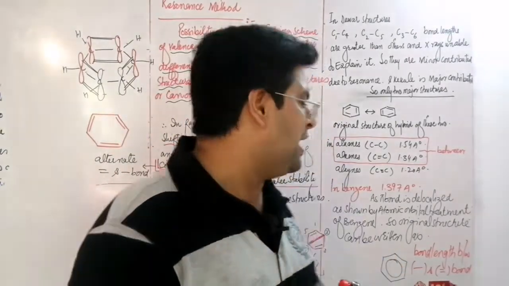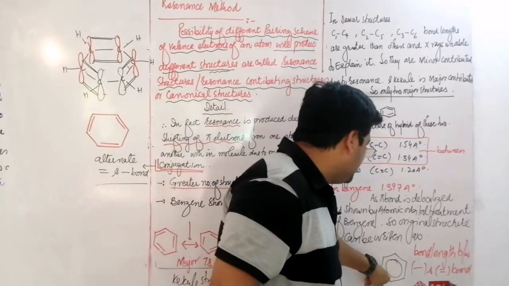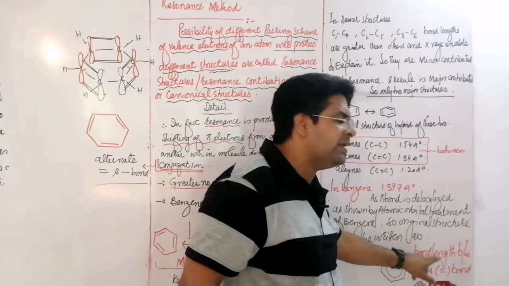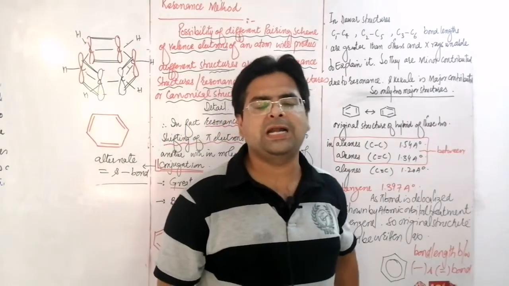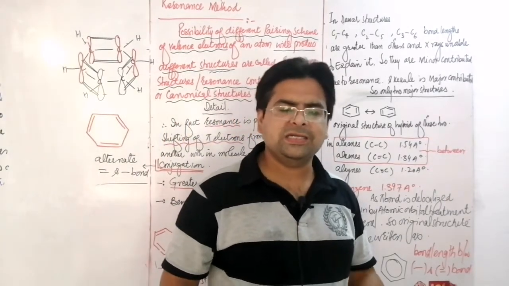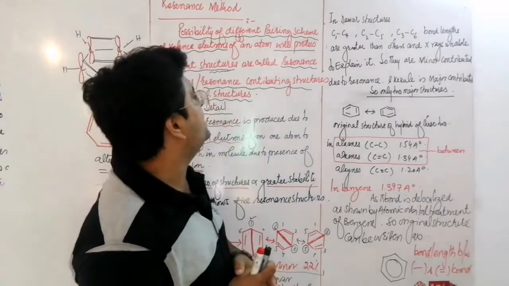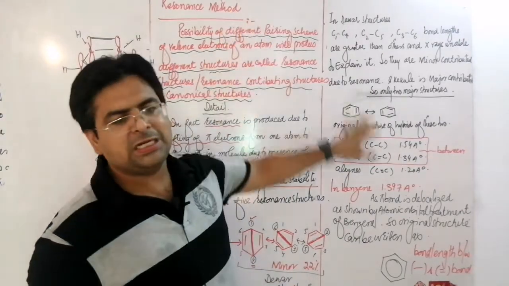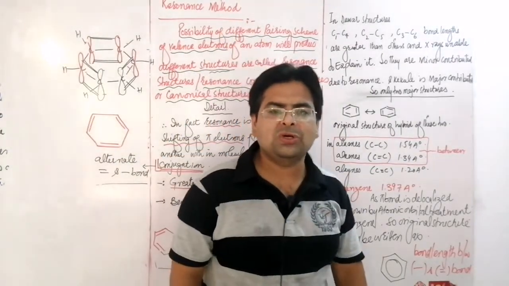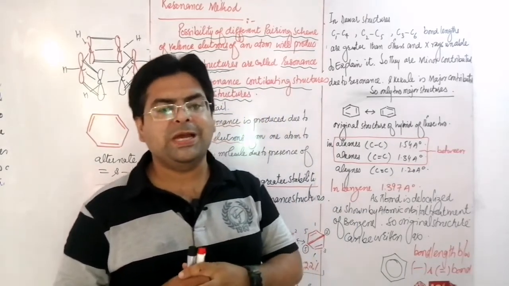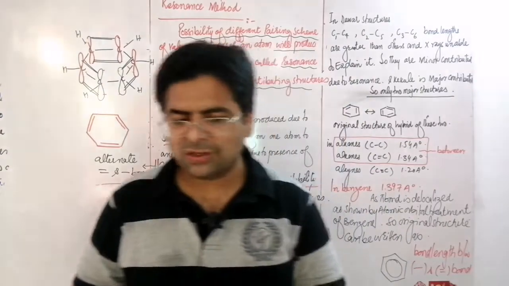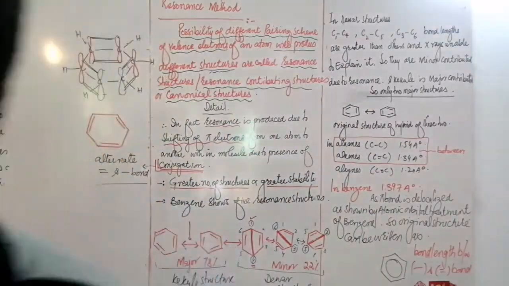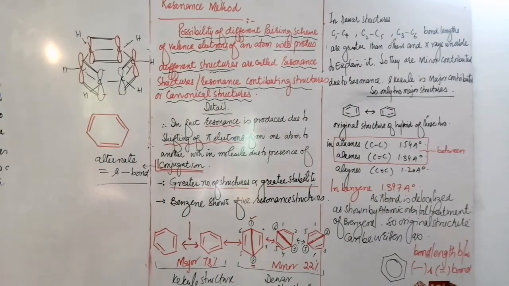The circle shows that the pi bond is delocalized in the entire ring, and the bond length is in between a single bond and a double bond. As we have discussed, these resonance contributing structures show why in benzene the pi bond is delocalized.